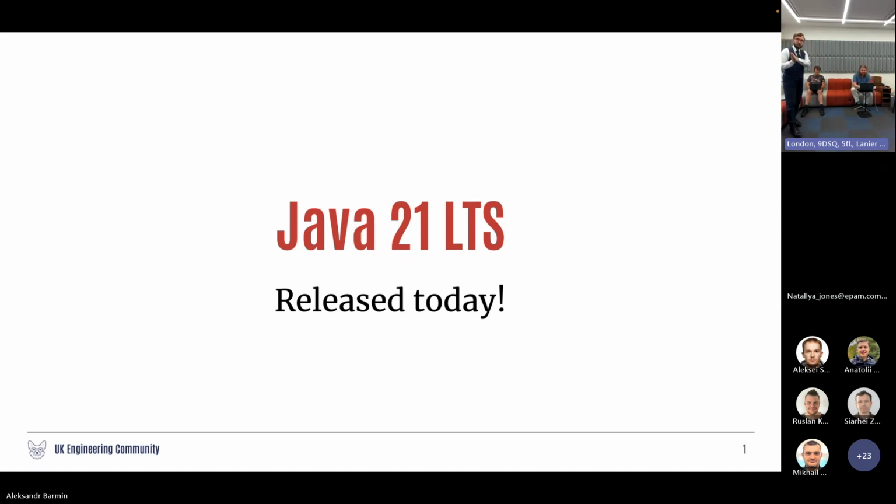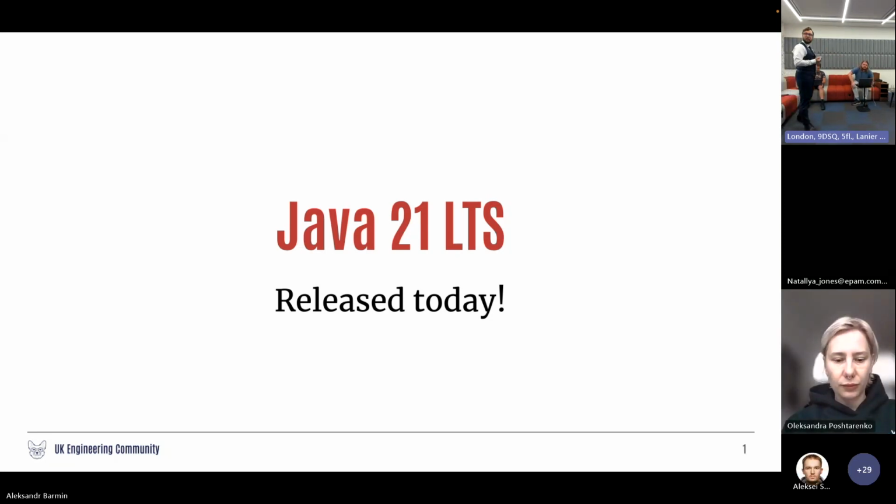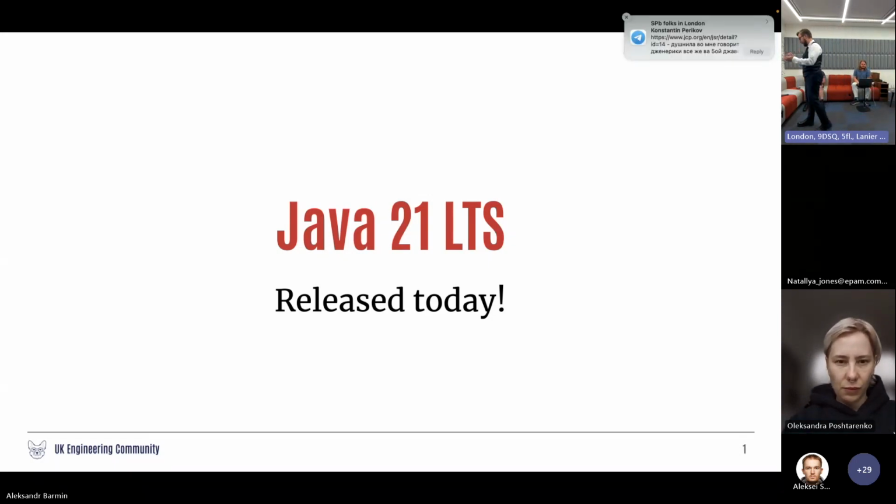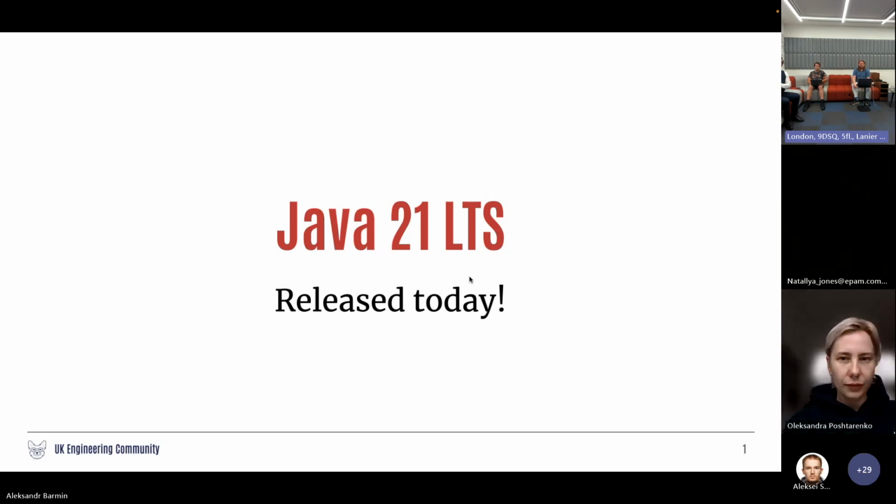Java 21 is a long-term support release. It is released today, and as you know, Oracle has changed the release strategy, and a new version of Java is released regularly every half a year, but right now it's a bit different. This release is different because it's a long-term support release. It will be available with us and under support for the next 3 years, which is really, really good.